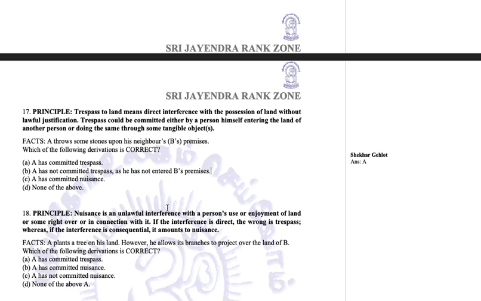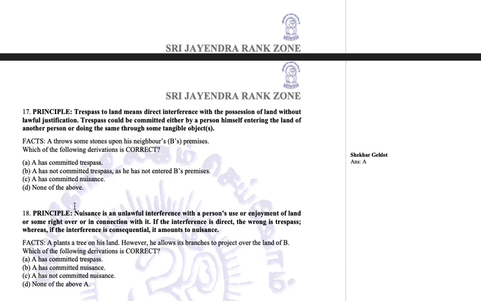Now let us apply this principle and see the facts. A plants a tree on his land. However, he allows the branches to project over the land of B. Now the branches have gone over to the land of B. A has committed trespass. A has committed nuisance. A has not committed nuisance. None of the above. Now, if we apply the same question in this principle, then the appropriate answer would be A has committed trespass.